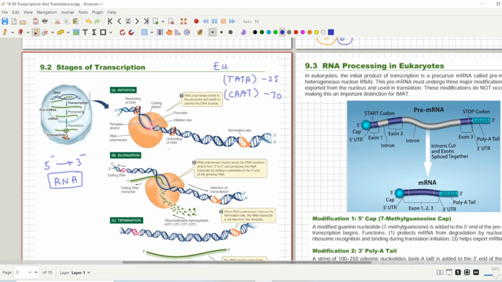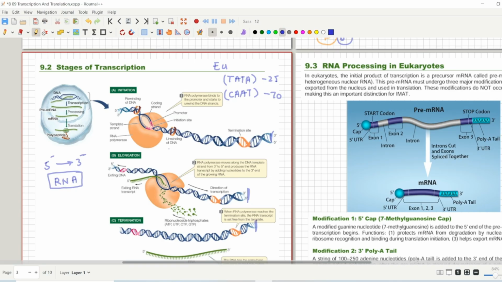Just like in replication, the transcription bubble is formed and keeps moving to the next position. This event continues until the RNA polymerase reaches the terminator region of the gene. You can say this is the terminator region, or the terminating region. That is what happens in the elongation phase.